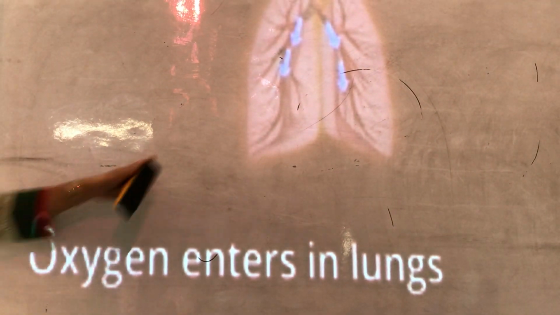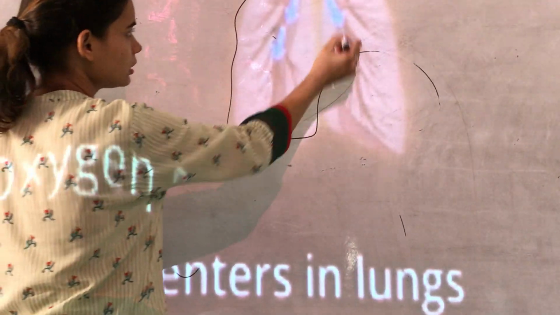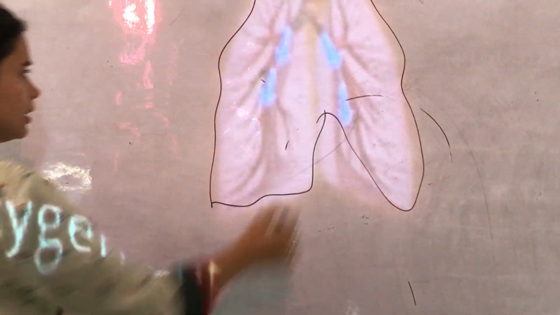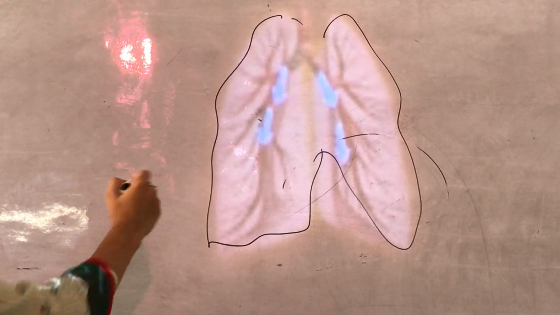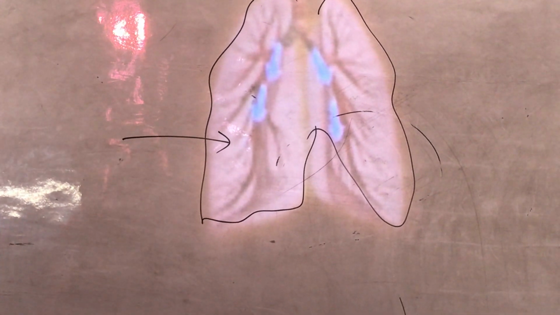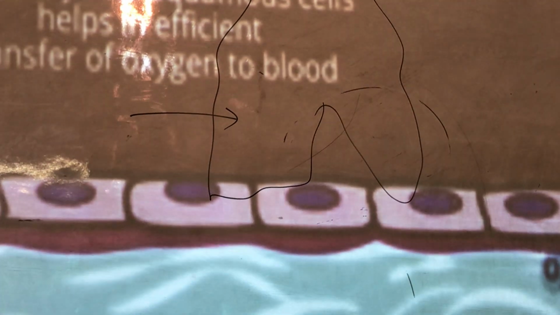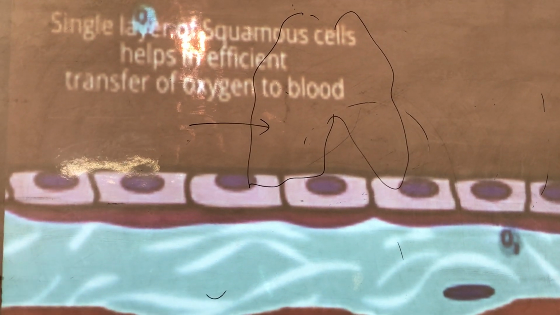Now for example, oxygen enters the lungs, can you see here? Can you see this green portion all over this? So this is actually covered with the epithelium tissue. It has no space in between them, but it is so thin that the oxygen can easily enter the lungs. Also, a single layer of squamous cells helps in the efficient transfer of oxygen in blood.